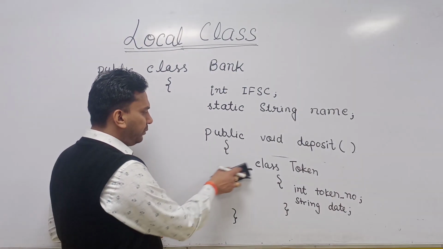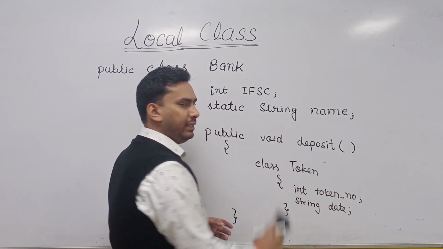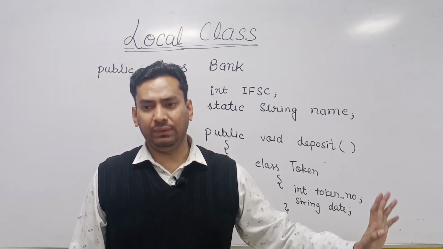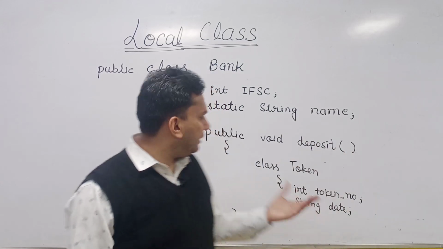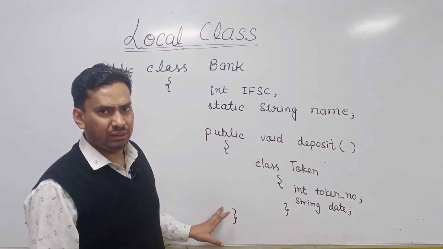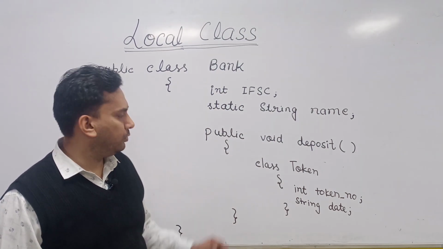So the first important point about the local class is that no access modifier is allowed with it. The same thing happens with the local variable. You cannot put any access modifier there because its scope is already defined inside the function. You cannot access it beyond this enclosing block. So the first property is